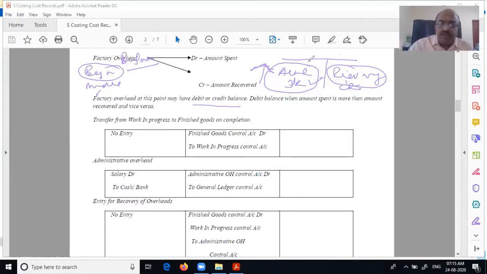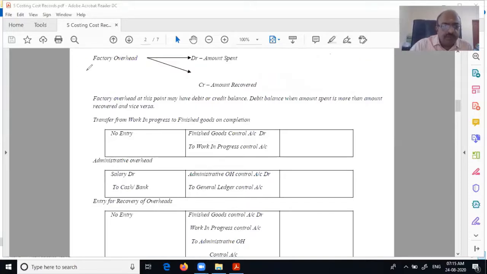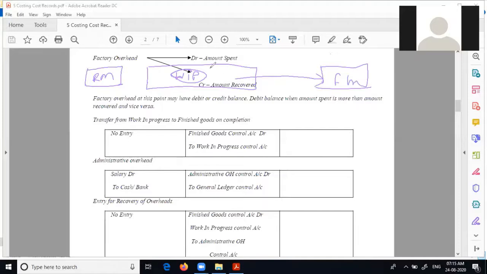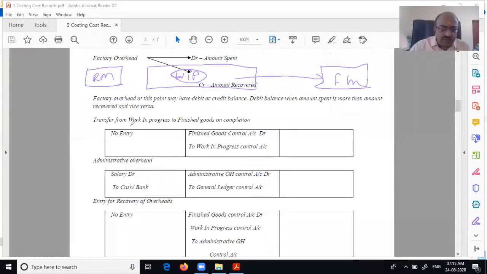Now, let us look at the next scenario. This is the raw material store. Sorry, this is WIP, and this is finished goods. Once the work in progress is done and production is over, you shift it to finished goods. Therefore, in the financial record, when transferring work in progress to finished goods on completion, there is no entry. But in the cost record, you have to pass finished goods control account debit to work in progress. The work in progress has to come down and finished goods has to go up. Stock is going from here to here.